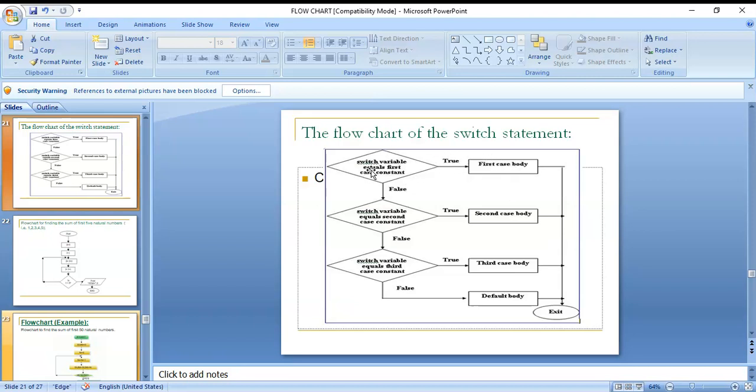Suppose case one is there and you give input value one, then the body related to one is executed. If you give two, the bodies related to two are executed. If you give input value two, the first case, one, is not matched, but two matches the second case, so automatically the second case body is executed. If the switch variable equals the third case constant, the third case body is executed. Otherwise, the default body is executed. Next, exit from the switch.